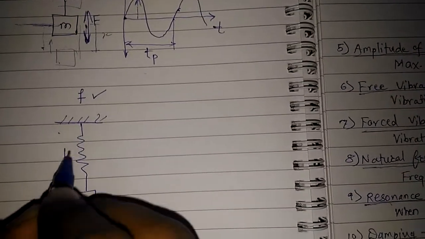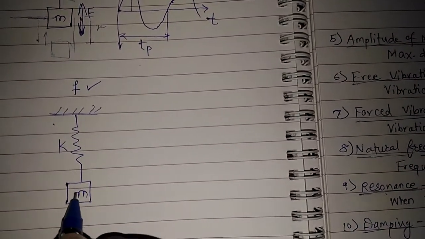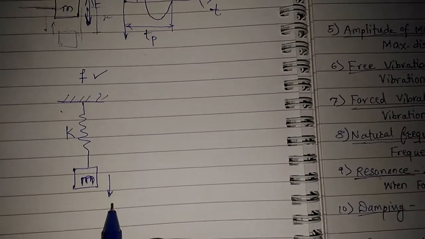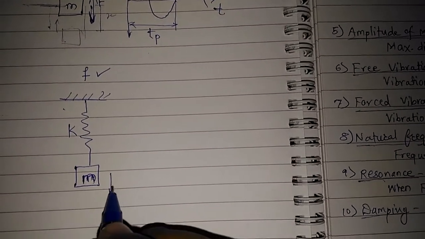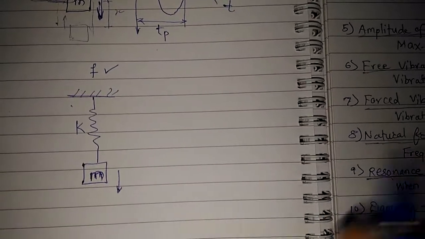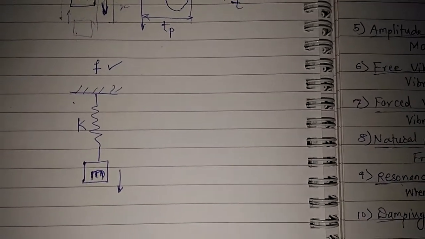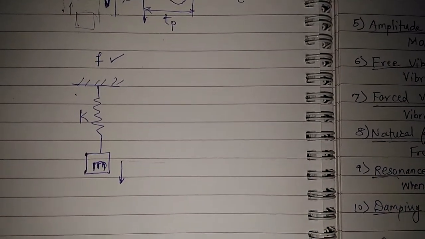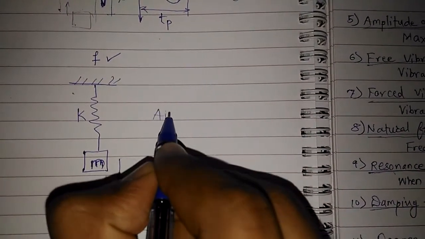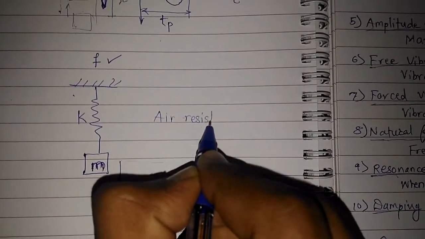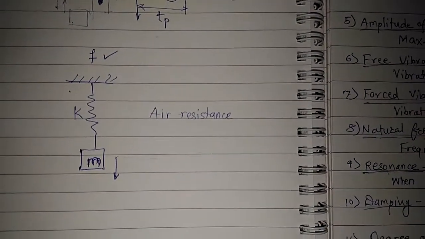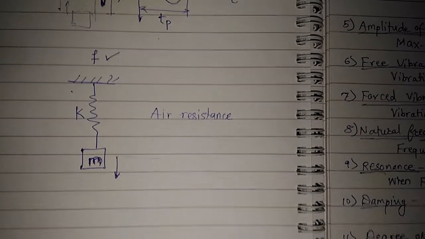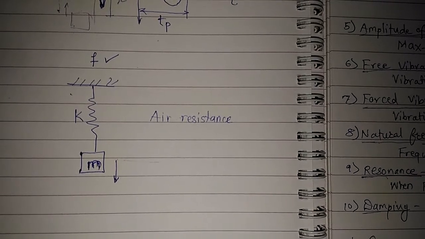In an actual case, what happens is, when I move this mass to give it an initial displacement, and after releasing it will start executing these motions, then after some period of time the system will come to rest again. Why is this happening? The main reason is air resistance, or maybe any resistance which causes the system to come to its rest position or static equilibrium position. That is why the system's amplitude is damped out.